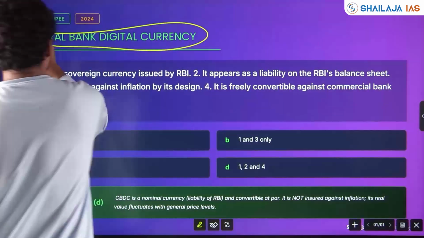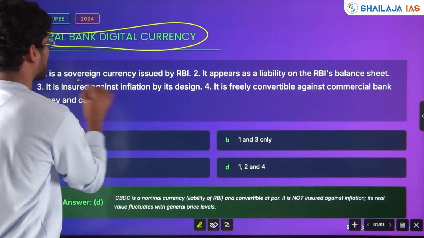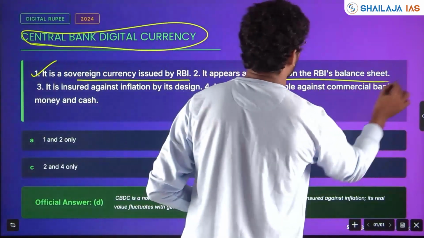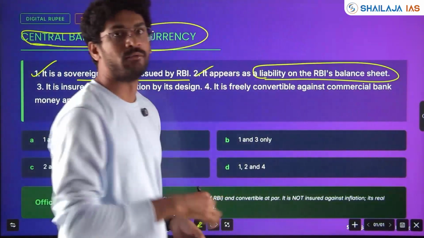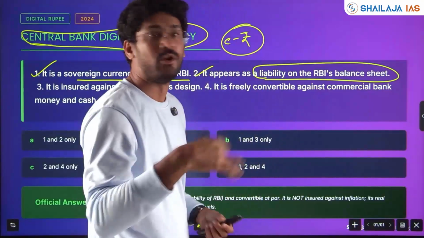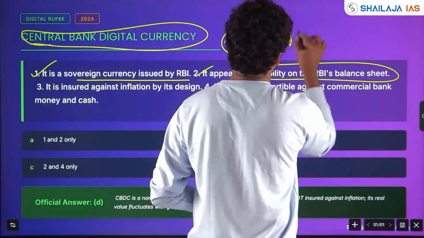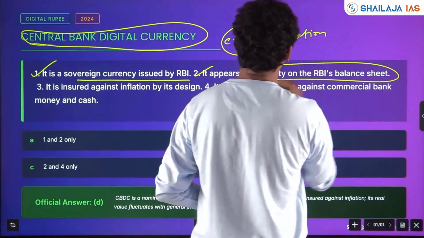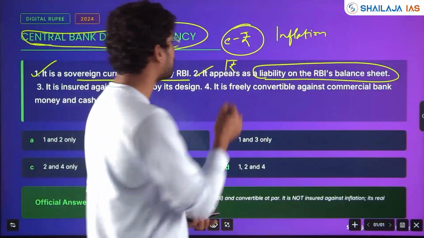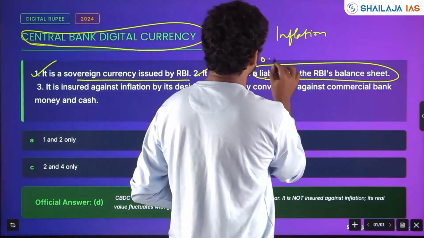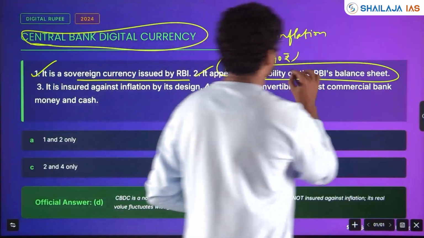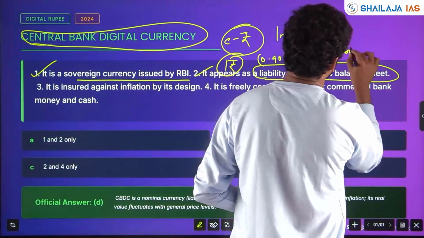So, the digital rupee, which was in the news. See the questions. It's a sovereign currency issued by RBI. Correct. It appears as a liability on RBI's balance sheet. See, once you issue the rupee, the e-rupee, it will normally lose its value due to inflation. So when RBI gave it, it was 1 rupee, but when it gets back, it might not be 1 rupee, it might be 90 paise. That's why it acts as a liability in the balance sheet.